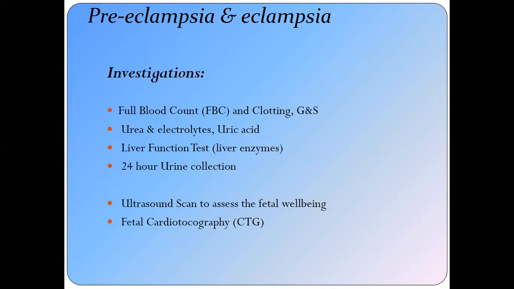Now the investigations. Certain investigations are required for the antenatal period, and you must know the routine investigations: the blood group and Rh typing, the complete blood count, including the hemoglobin and platelet counts. And in this, we not only do the full blood count for hemoglobin and platelets, but must also have the clotting studies, the coagulation studies. Urea and electrolytes and uric acid to assess the renal function, the liver function tests, liver enzymes, and for proteinuria, you must have the 24-hour urine collection.